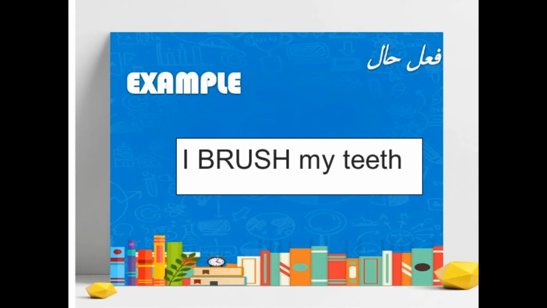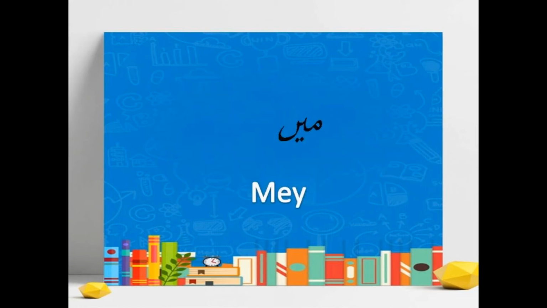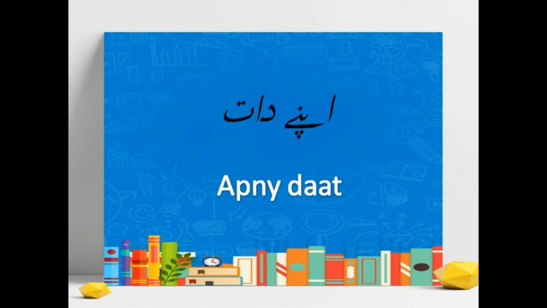There's a sentence like "I brush my teeth." In this sentence, "I" is the subject. "Brush" is the verb. "My" is the possessive pronoun that is used with the object, which is "teeth." So in Urdu, we're going to put down the subject first, which is I. The meaning of I is मैं. Next, according to the formula, we write down the possessive pronoun plus the object. The possessive pronoun is my, and my in Urdu is अपने. Teeth is दांत. So it is मैं अपने दांत.